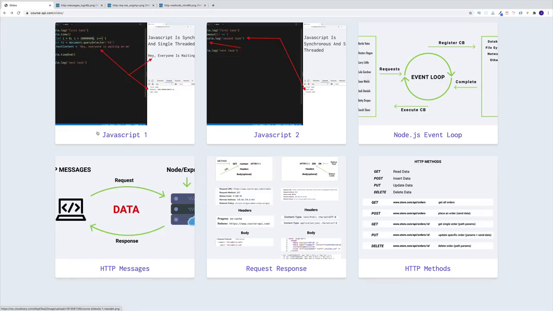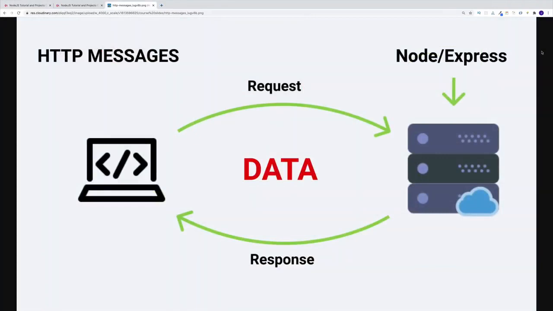I do believe, though, that before we build an actual web server, it's crucial for us to understand how it works under the hood. And that way we'll have a clearer understanding of what tasks need to be done. If something is iffy, you can always go back to the slides, you already know where they're located. And also, as we're progressing with the course, from time to time, I will swing back to them when I need to emphasize a specific point. With that said, let's talk about how we exchange data on the web.